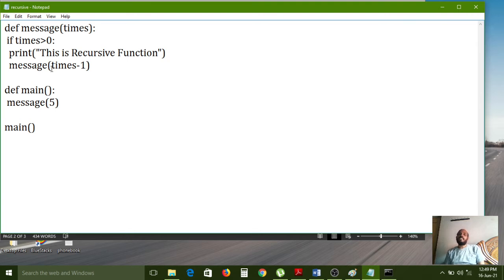Actually, I would like to explain a real-time example: the electricity bill. While paying your electricity bill, you have to pay some amount. Actually your bill amount is 500, but you only have 450 rupees.